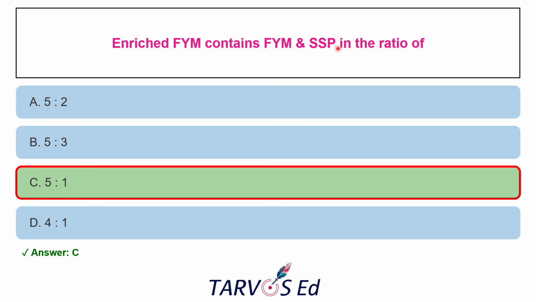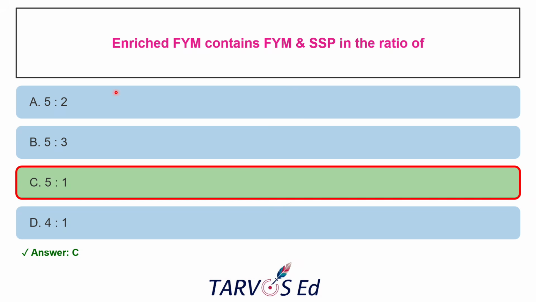right? And normal FYM is relatively low in phosphorus. So adding a single superphosphate significantly raises the total phosphorus content. That is also one of the reasons. Okay, so they asked the composition of these two. 5 is to 1. If you are adding 5 parts of FYM, then 1 part of single superphosphate can be added.